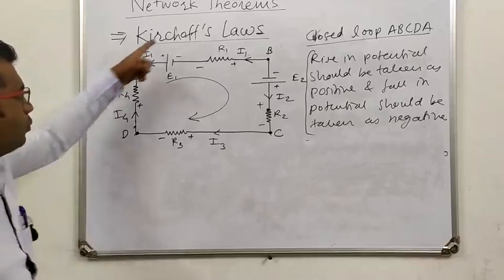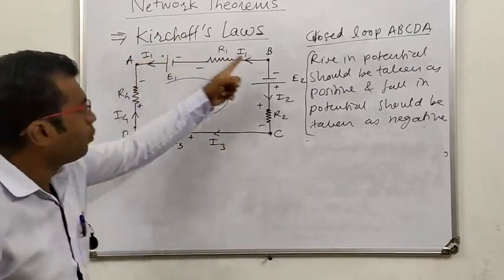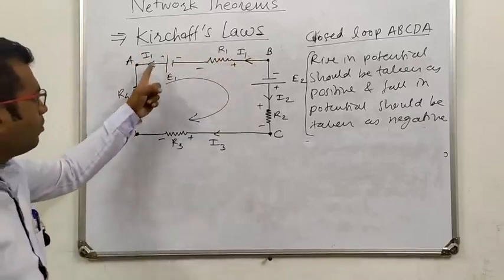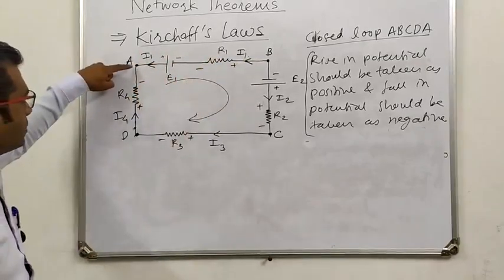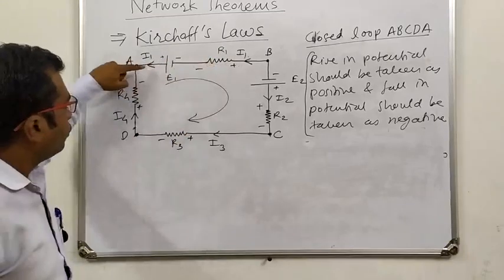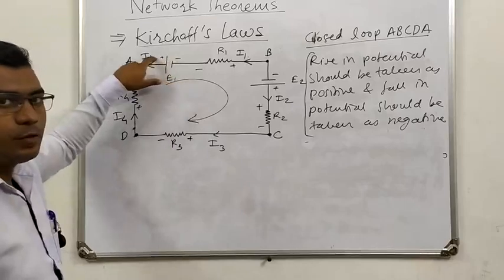Now in this closed loop, A, B, C, D, A, if you move from point A to point B, there are two components, E1 and R1. Now we are moving from A to B through this voltage source from positive to negative. You know, as we saw in Ohm's law, we took a conductor with some resistance and connected a voltage source across it, and current flows through it from positive to negative.